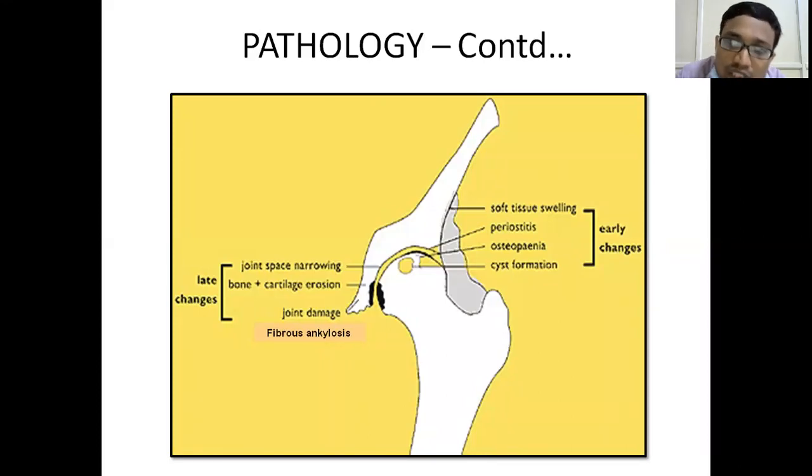It is not a solid ankylosis as seen in some other areas; it is fibrous ankylosis. Again, what happens is initially infection with destruction of the bone, followed by periosteal reaction and soft tissue swelling. Later stages bring bone necrosis, cartilage damage, joint space narrowing, and finally loss of joint space and an ankylosed joint.